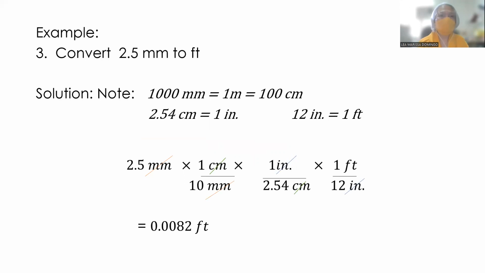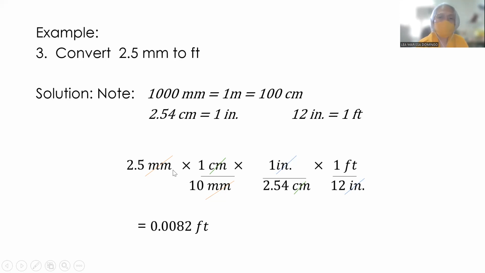And then we are asked to convert 2.5 millimeters to feet. No? So we have to use several conversion factors. No? Note that 1,000 millimeters is equivalent to 1 meter, and this is equivalent to 100 cm. And therefore, 10 millimeters is equivalent to 1 centimeter. 2.54 centimeter is equivalent to 1 inch, and 12 inches is equivalent to 1 foot.